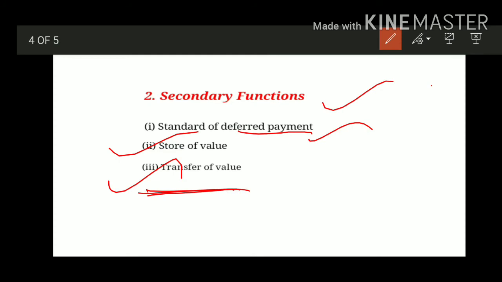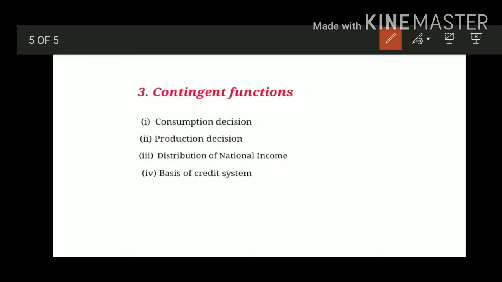Now let us move on to contingent function. The first one is consumption decision. A consumer's consumption depends upon the income, and this income is expressed in terms of money. The level of consumption of a consumer depends upon his income. Higher the income, higher will be the consumption. So this way money helps in making consumption decisions.